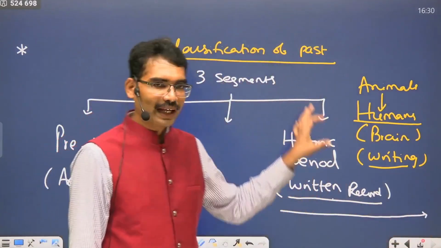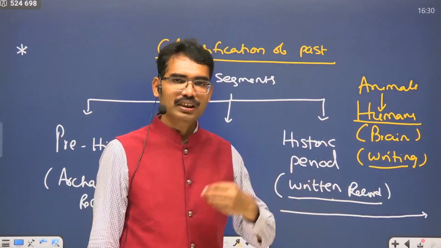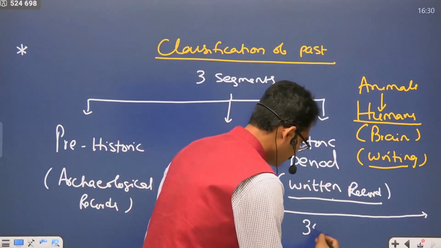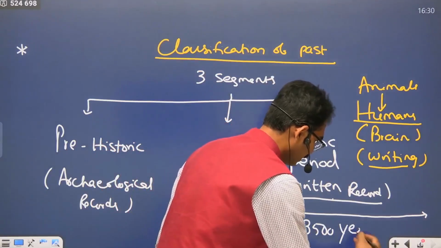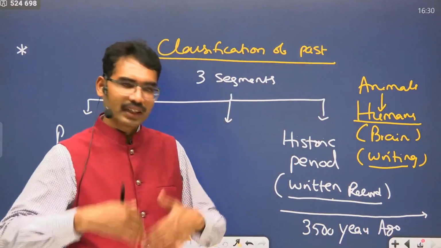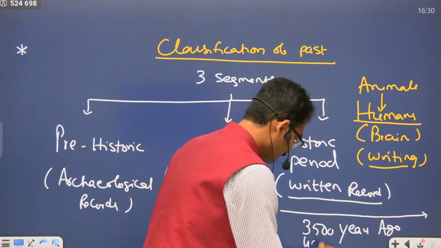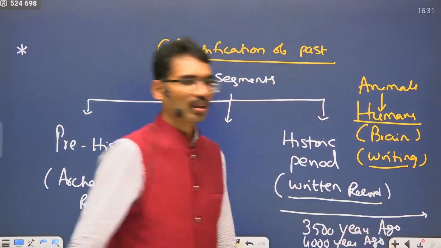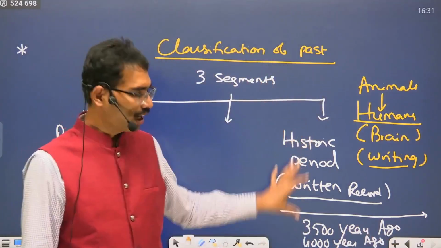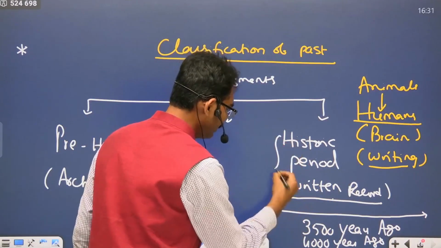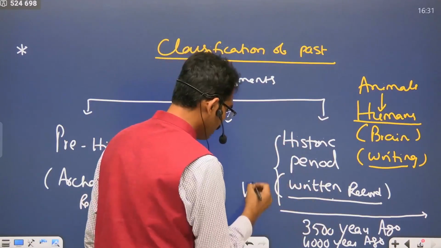If you go by this, our history started around, say, 3,500 years ago, at max 4,000 years ago. If we go by this, the earliest surviving written records in India are the Vedas.